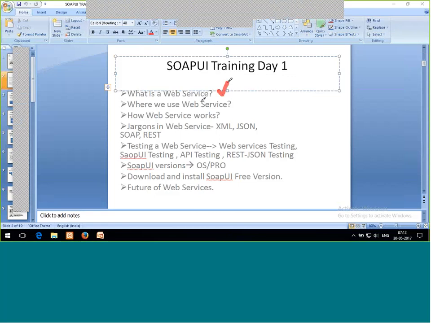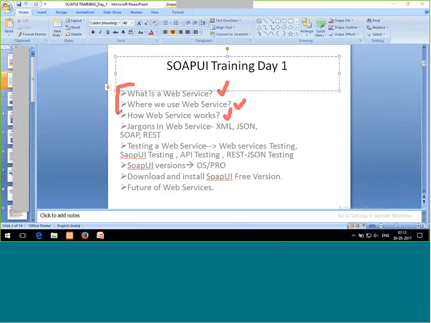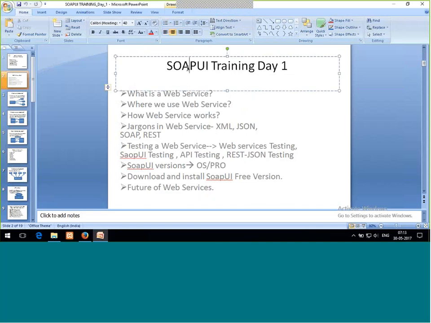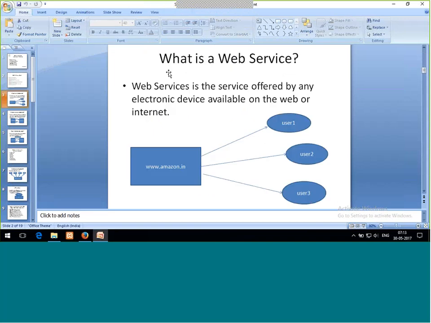What is a web service? Where do we use a web service, and how do web services work? See, within the first five topics, till five, only one thing is discussed: web service. But what is a web service? We need to know what a web service is, how it is related to SOAPUI, and why I am discussing this. Okay, so let's start with web service. What is a web service?